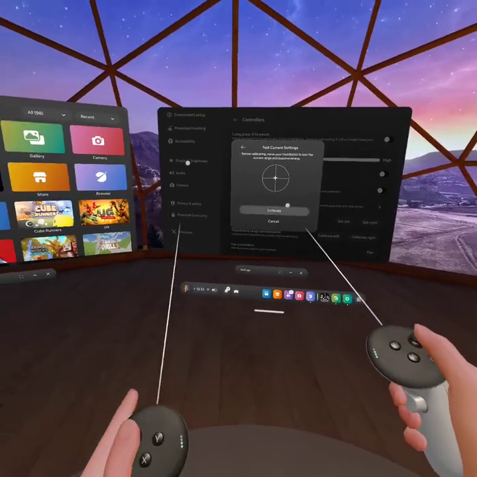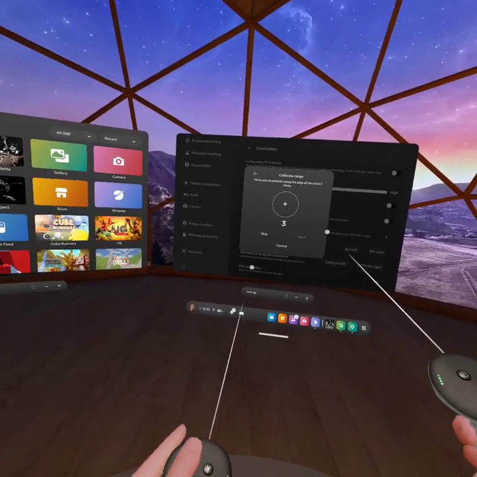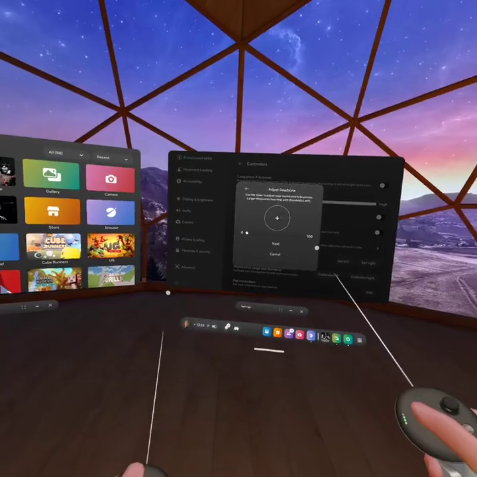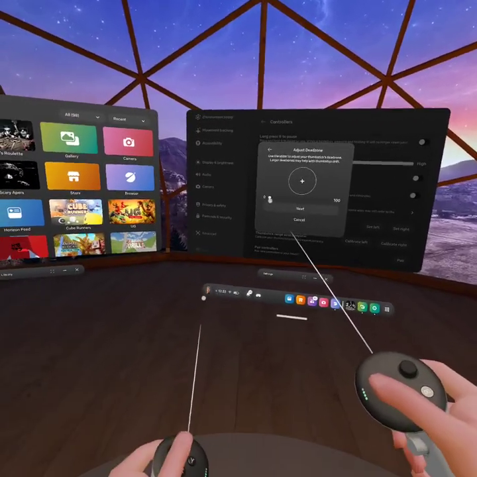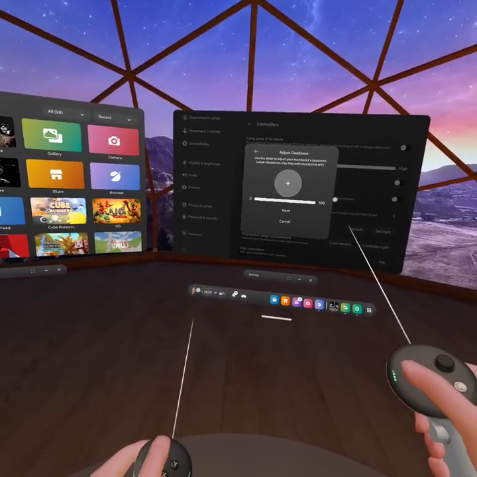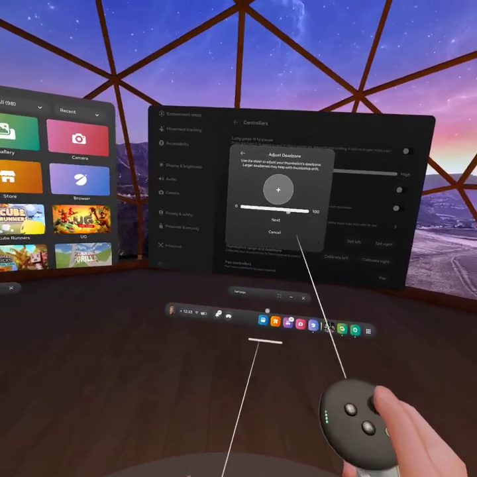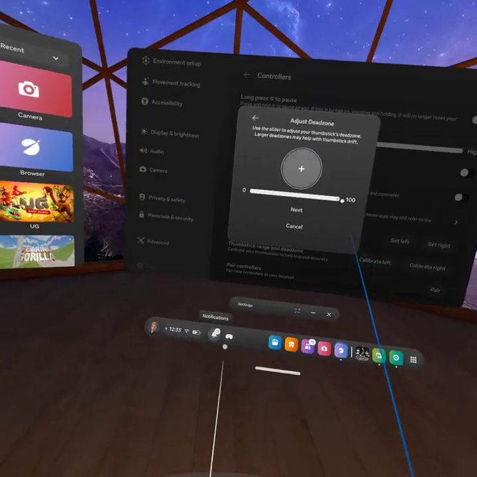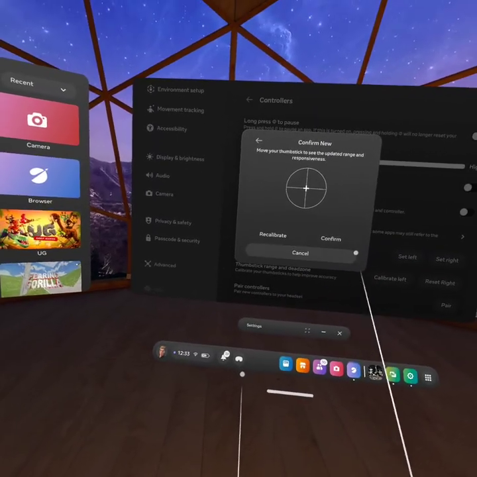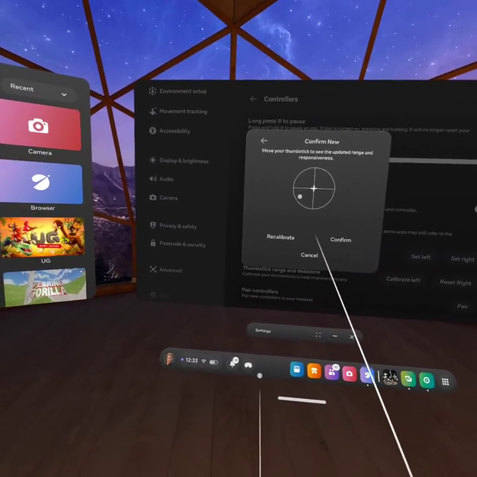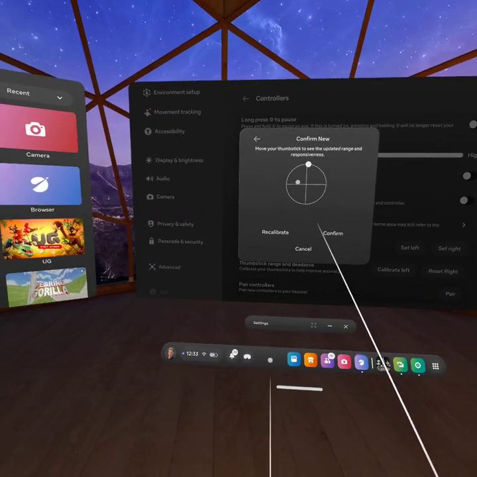Just press calibrate. If you see this, just press skip. Now adjust the dead zone. Change it to 100. Press next. Now you can see your new controller.